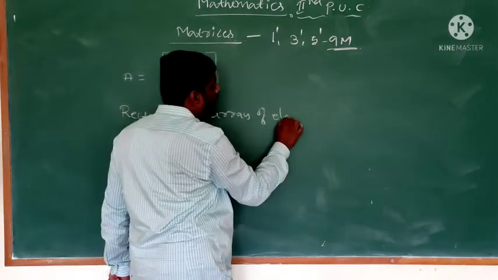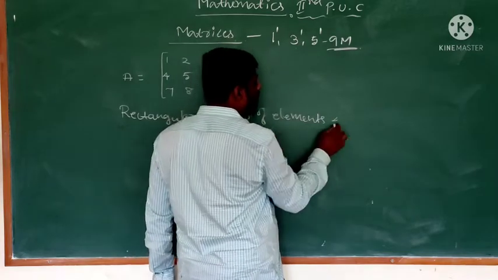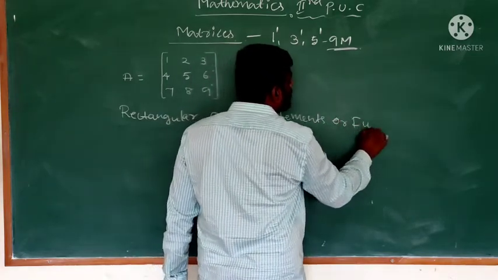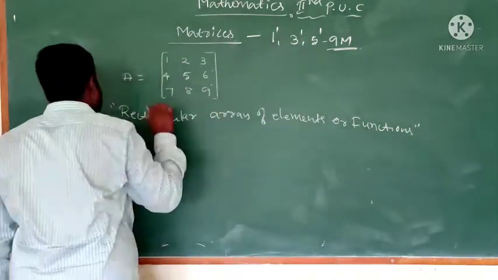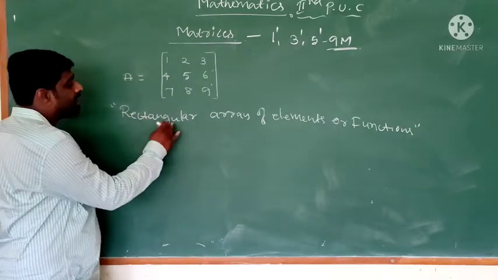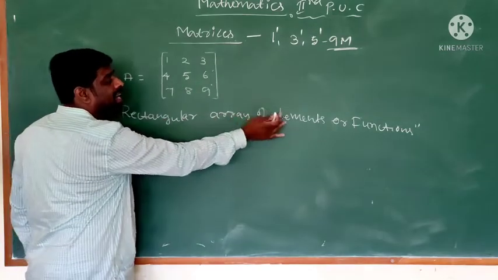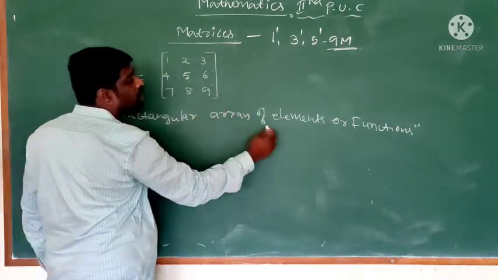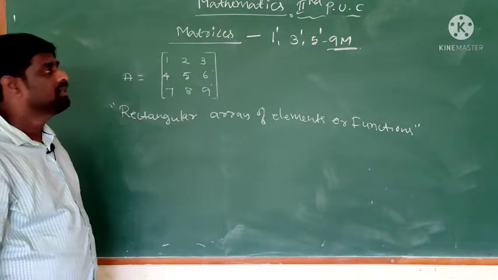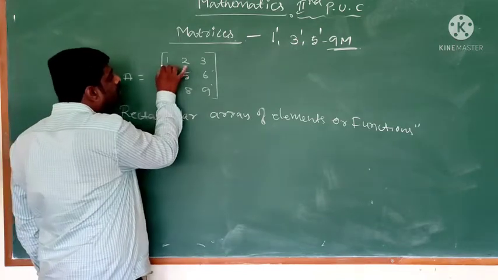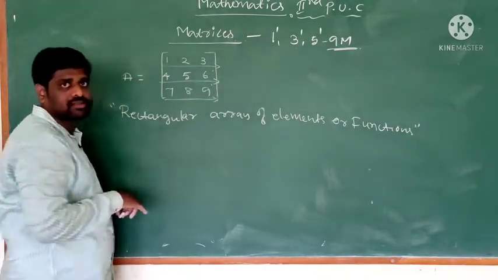Okay, so a matrix means a rectangular array of elements or functions. Dear children, this is called rectangular. Array means arrangement of elements or functions, and that is called a matrix. In a matrix, these are the horizontal lines.